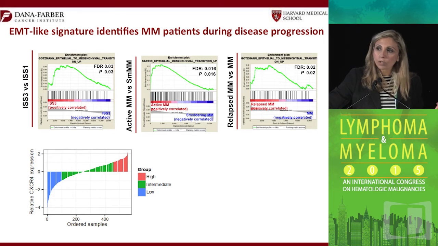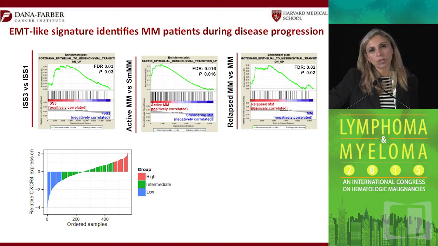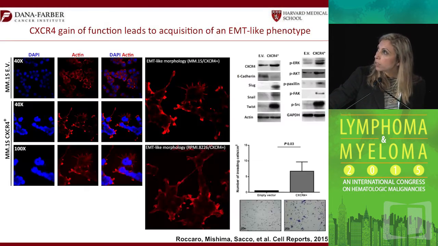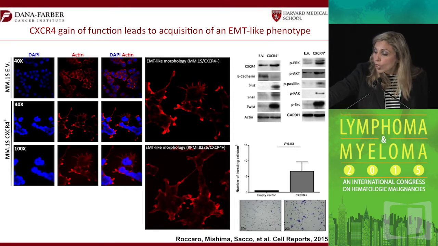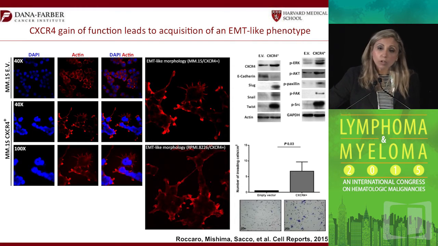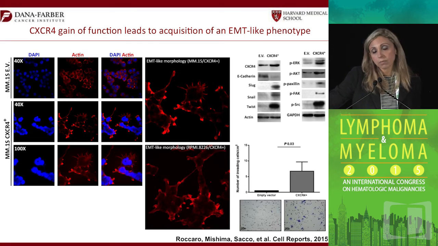And in fact, part of that EMT signature was a high expression of CXCR4. And CXCR4, as we know, is mutated in Waldenström. So the question was, is that part of that dissemination and metastasis? So we indeed did a CXCR4 gain of function in the myeloma cell lines as well as Waldenström cell lines and tried to ask the question, will they now upregulate an EMT signature?